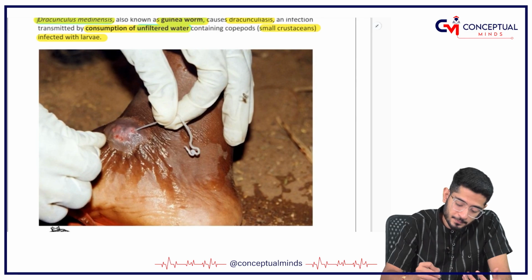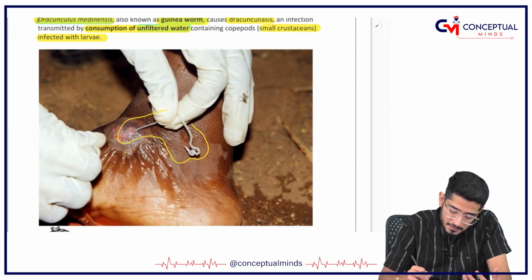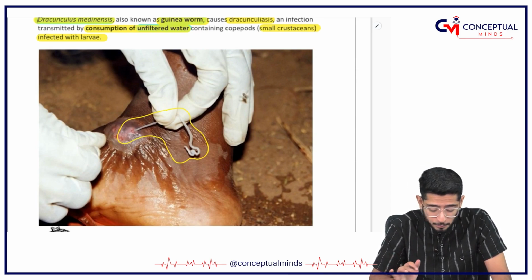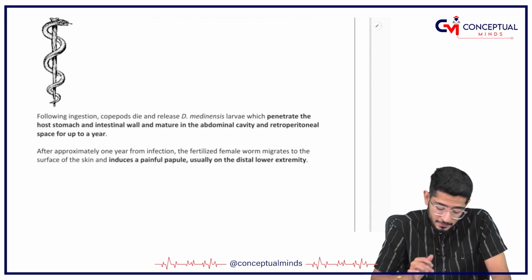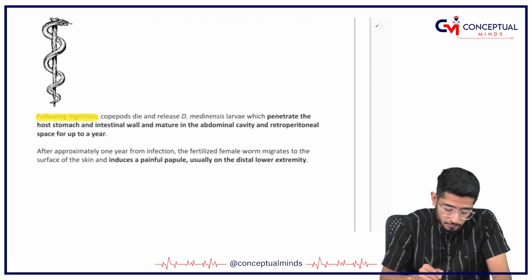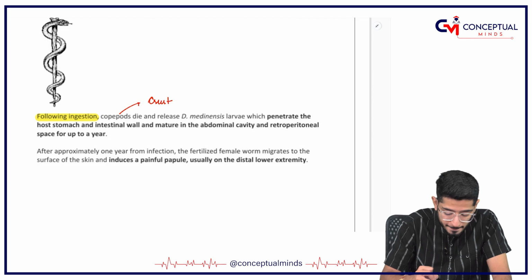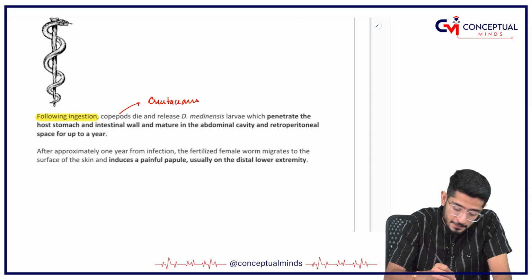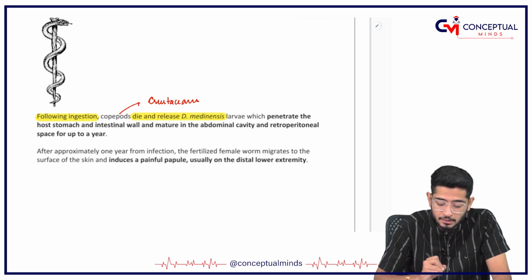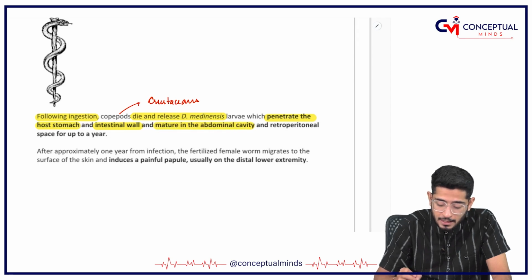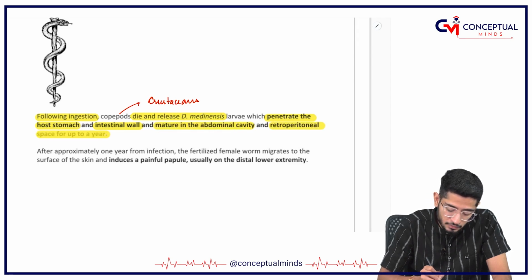Can you see this? I will not say this is a beautiful picture, because the very first time I watched it, I was not able to eat my food properly. But this is what it is. So following the ingestion, the copepods or the crustaceans are going to die, and these crustaceans are going to release Dracunculus medinensis, which is going to penetrate the stomach of the host and the intestinal wall and mature in the abdominal cavity and the retroperitoneal space for up to 1 year.